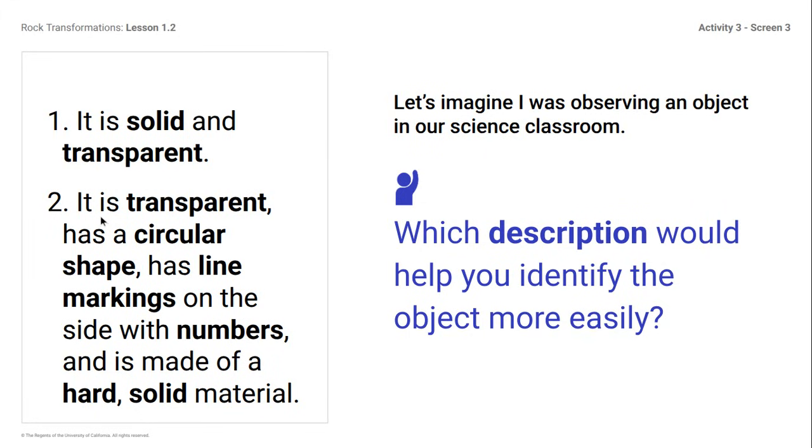Regardless of if you got the object, which description would help you identify the object more easily? 1 or 2? 2 has so much more information about the object. This is what I said about making sure that I understand what you're talking about.